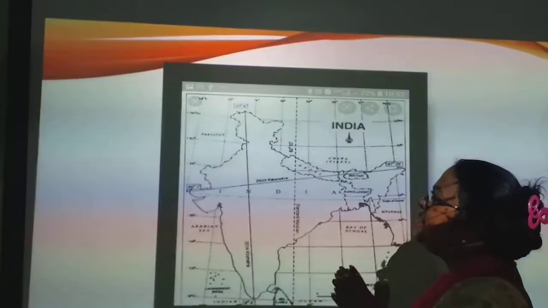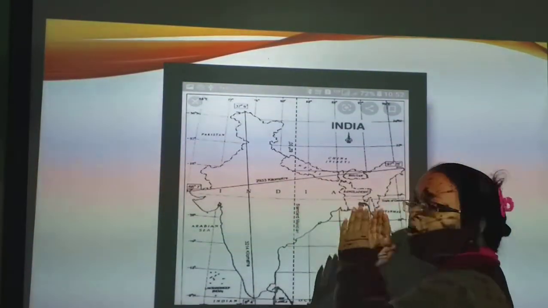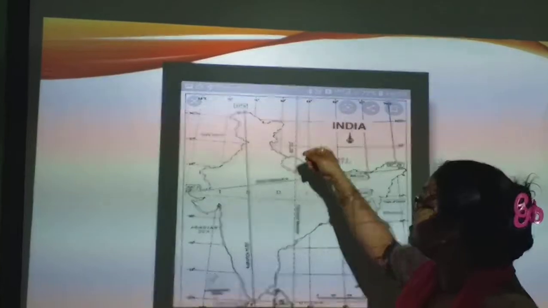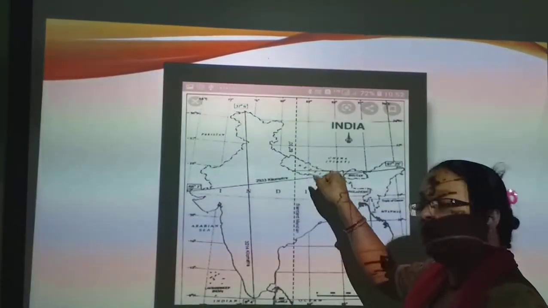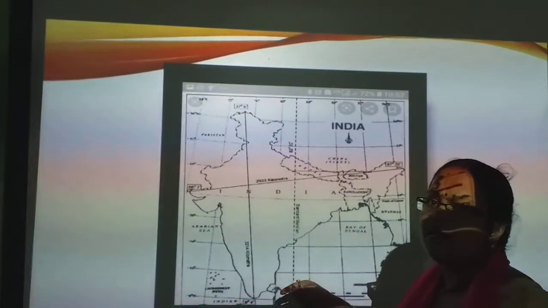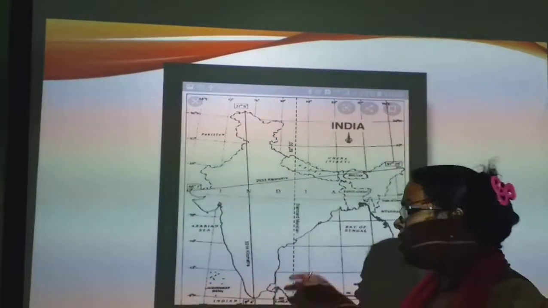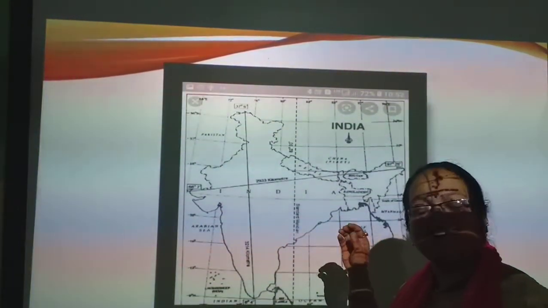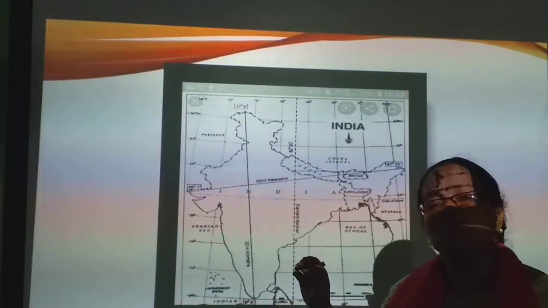So every country decided the midway of their country as a standard meridian. Understood? And in case of India, it is 82.5 degree east longitude. So this is the Indian Standard Time or IST in short.